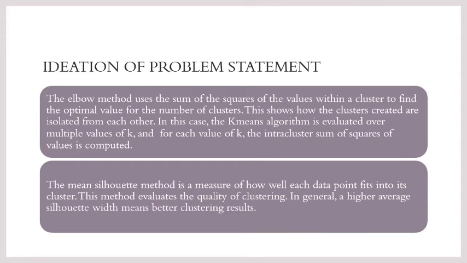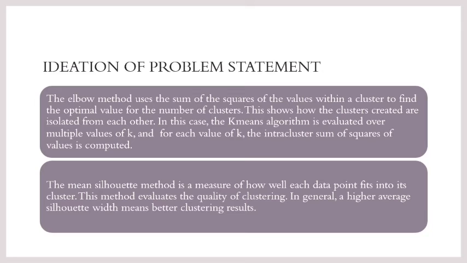Here we are going to see the ideation of the problem statement. The elbow method uses the within-cluster sum of squares to find the optimal value of the number of clusters. This shows how well the clusters created are isolated from each other. In this case, the K-means algorithm is evaluated for multiple values of K, and for each value of K, the intra-cluster sum of squares is computed.